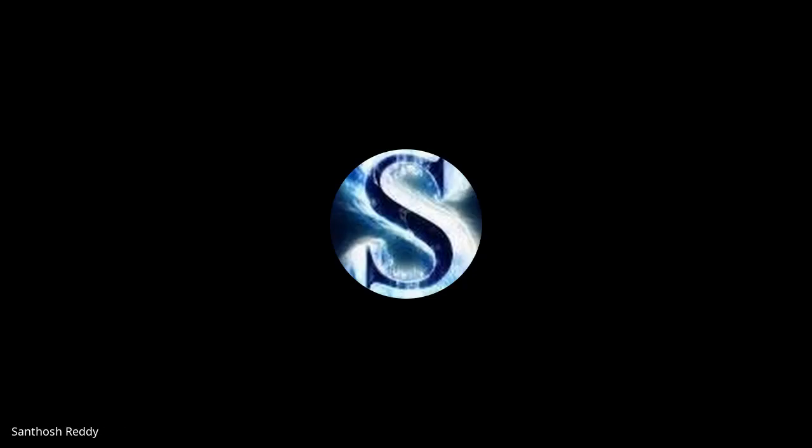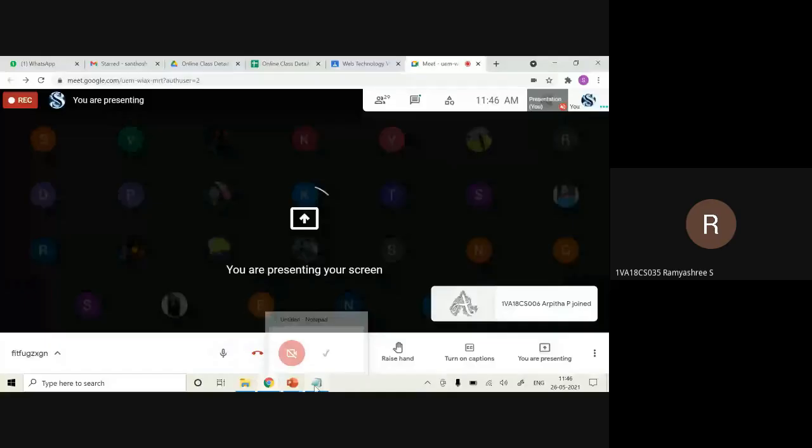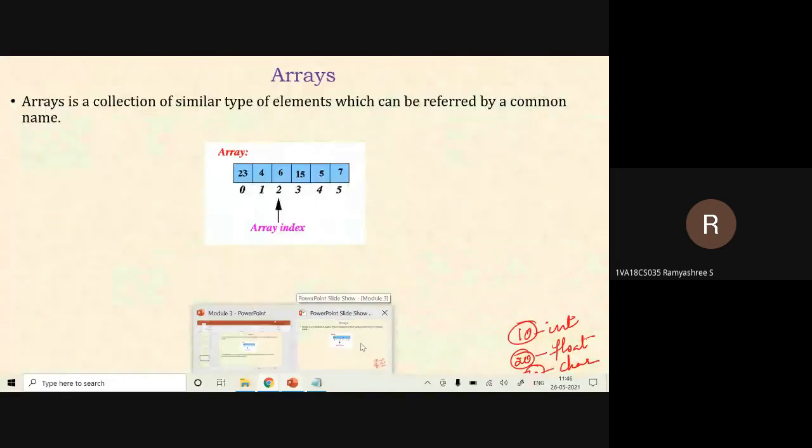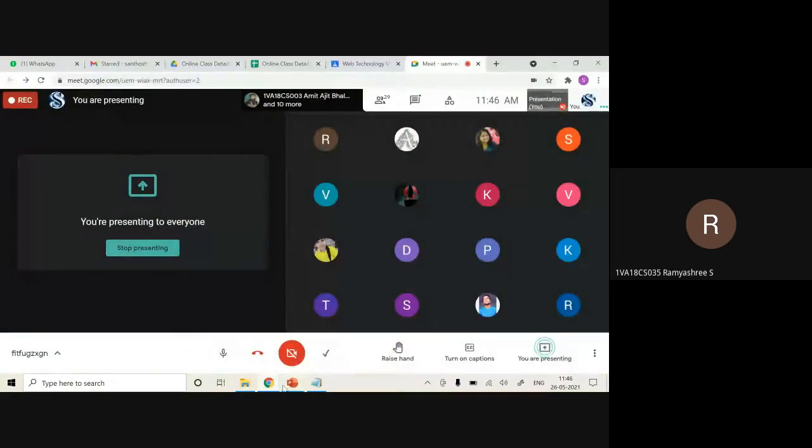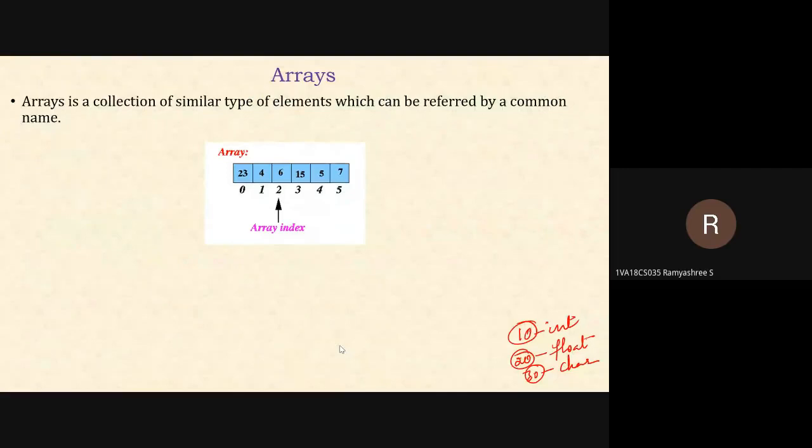Array is nothing but a collection of similar type of elements. Is my screen visible now?